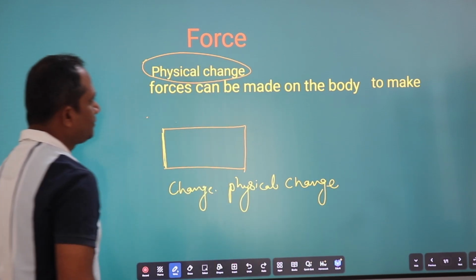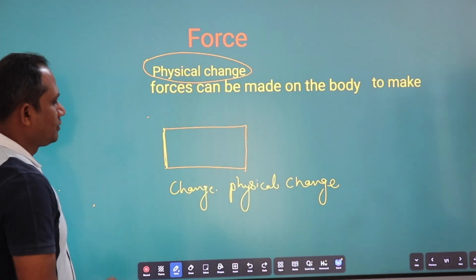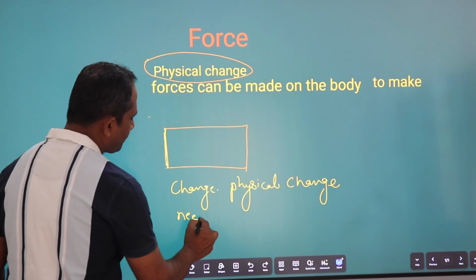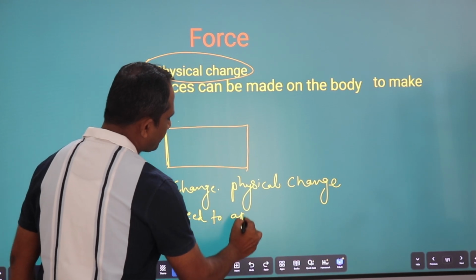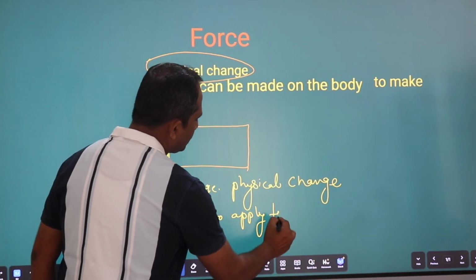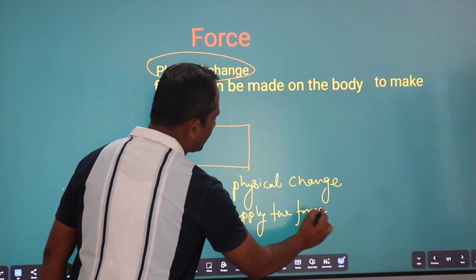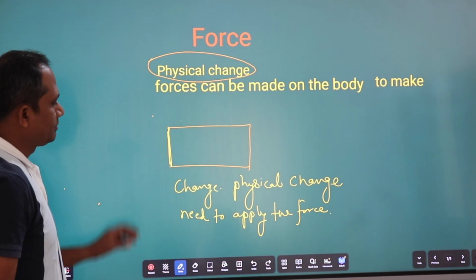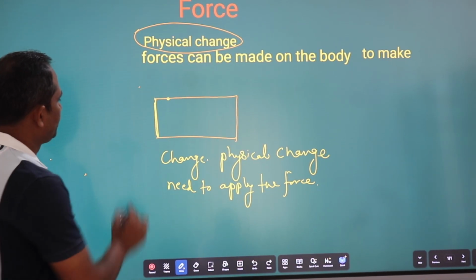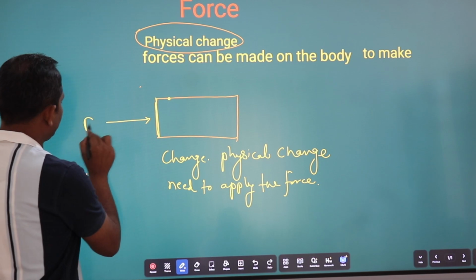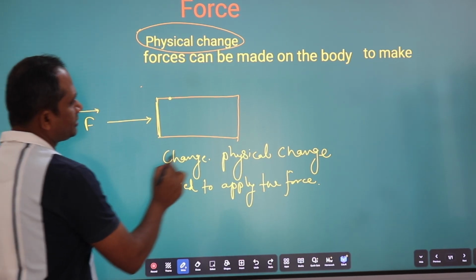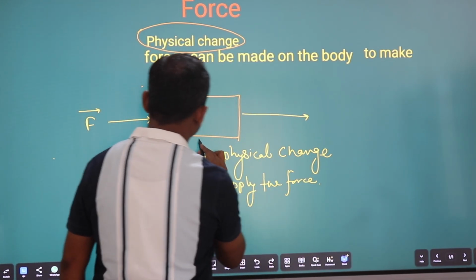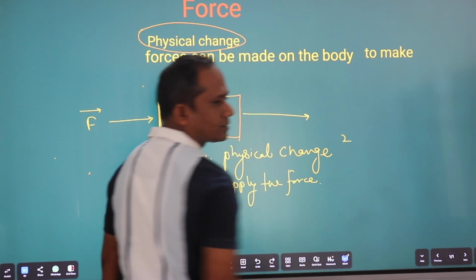If you want to make a physical change in the body, we need to apply force. If we apply a certain force to this side, then this body can be shifted from this place to this place.